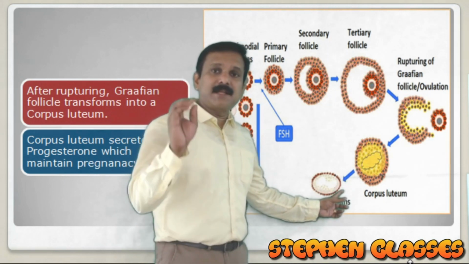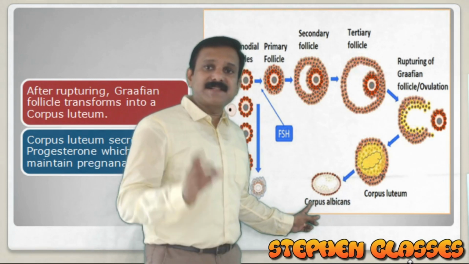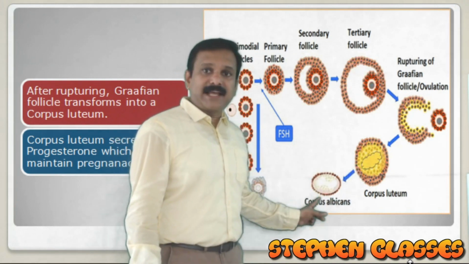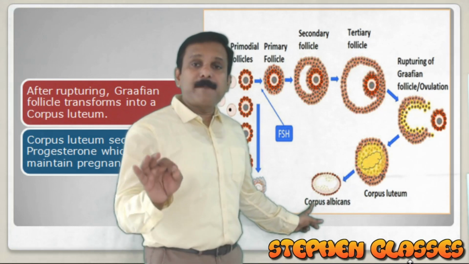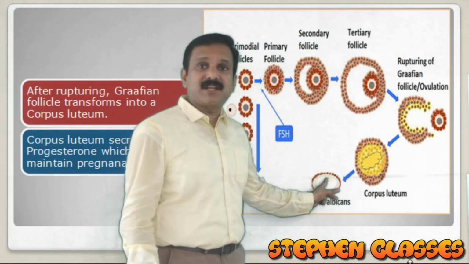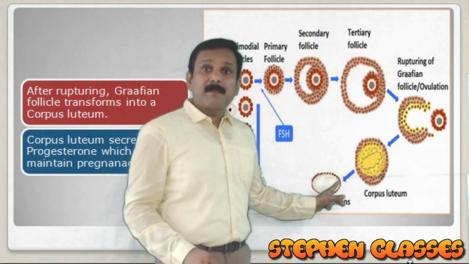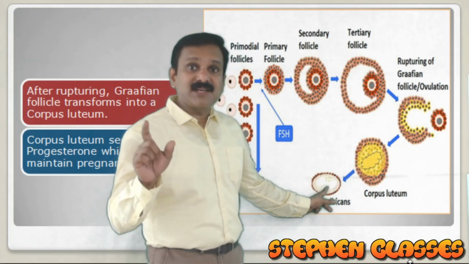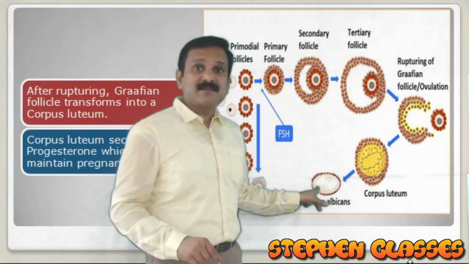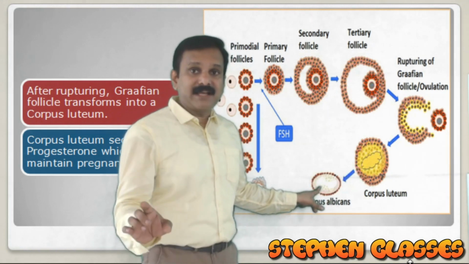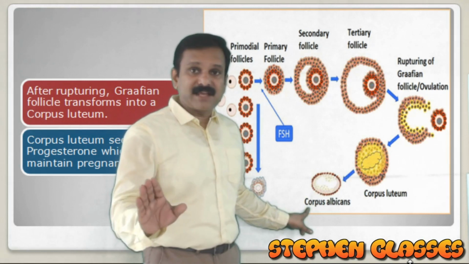The regressed corpus luteum is known as corpus albicans. This is whitish in color. So corpus luteum is yellowish, but corpus albicans is whitish. Only if there is no fertilization will corpus luteum regress to form corpus albicans.